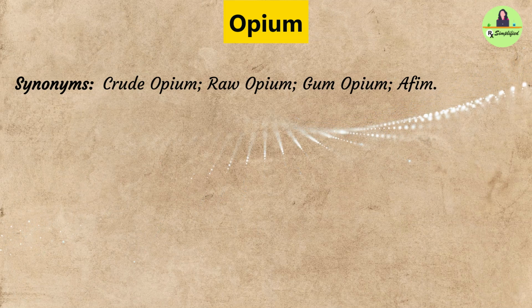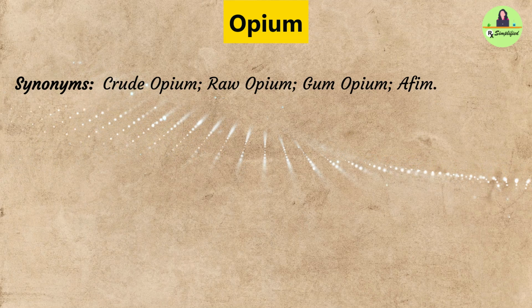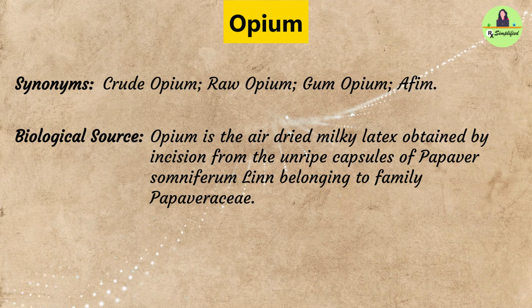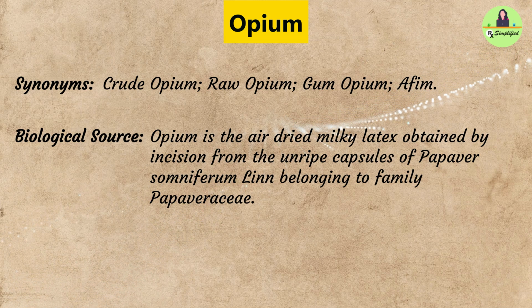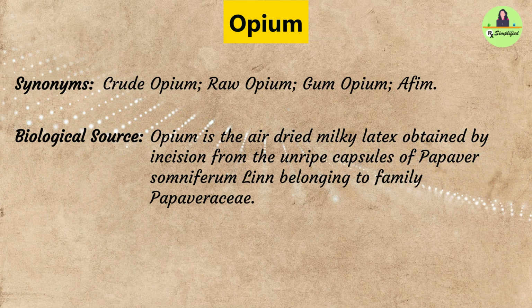First of all, what are the synonyms? Opium, also known as crude opium, raw opium, gum opium and afim. Then what is the biological source? Opium comes from unripe capsules of Papaver somniferum. It is obtained by air-dried milky latex obtained by incision.